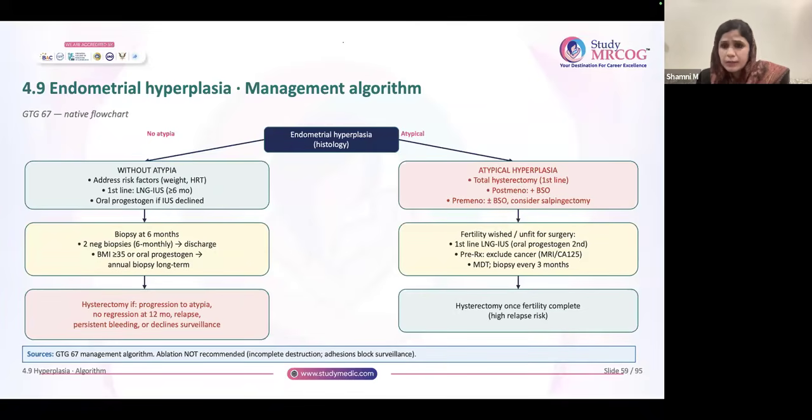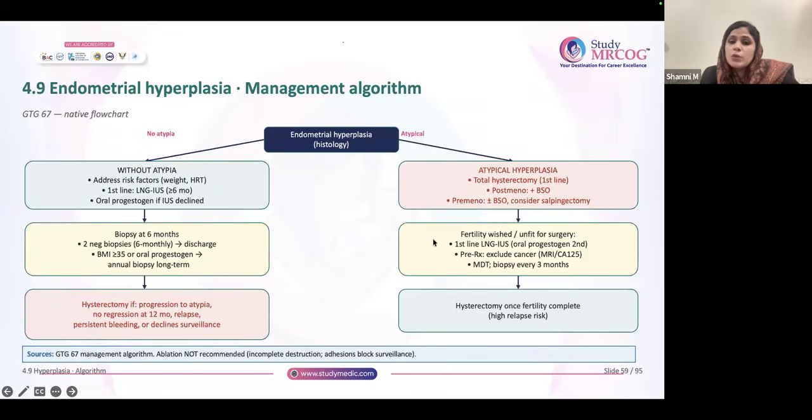So offer her hysterectomy. For postmenopausal, you have to offer bilateral salpingo-oophorectomy. Premenopausal, plus or minus bilateral salpingo-oophorectomy. If they are willing, you remove. However, if she wants her ovaries preserved, remove the tubes. That is important. Remove bilateral tubes if you're preserving ovaries in the premenopausal age group. Now, if it is atypical hyperplasia and the patient wants fertility, she wants to conceive, then what can you do?